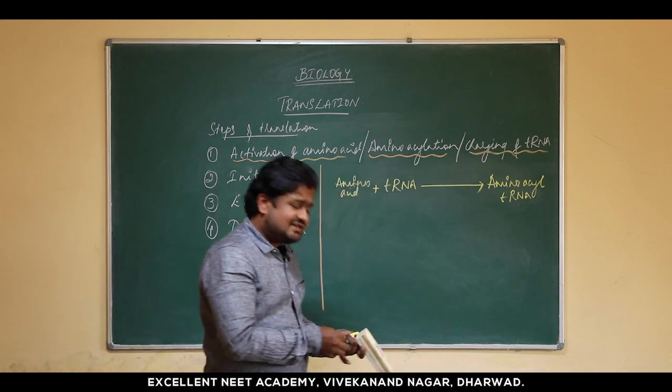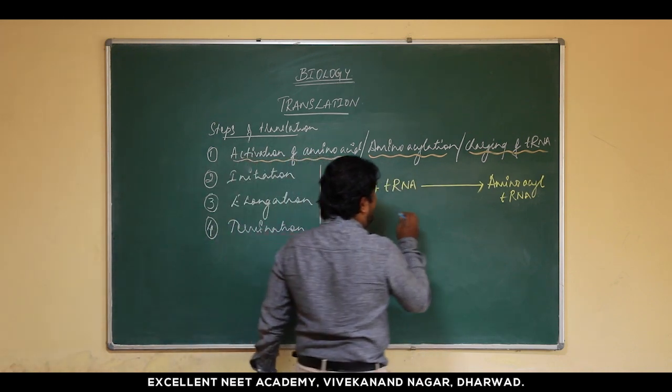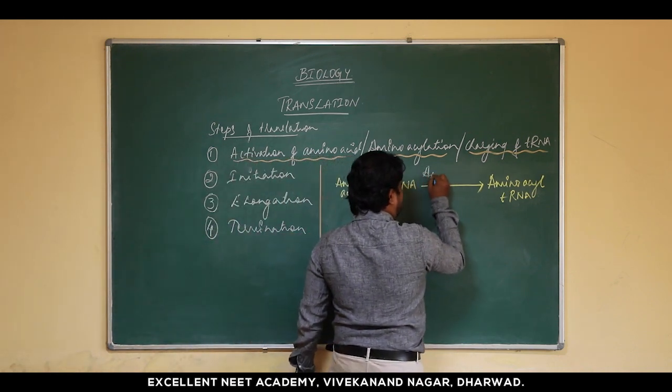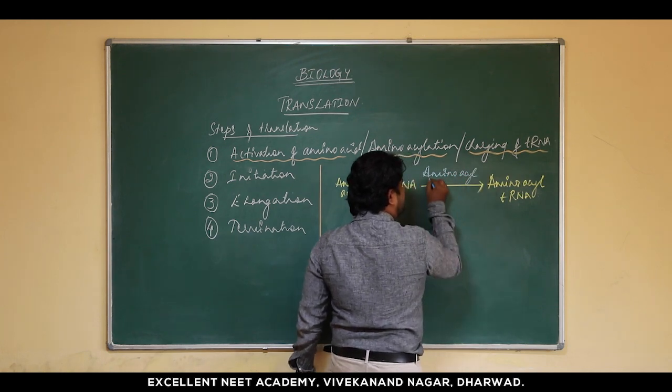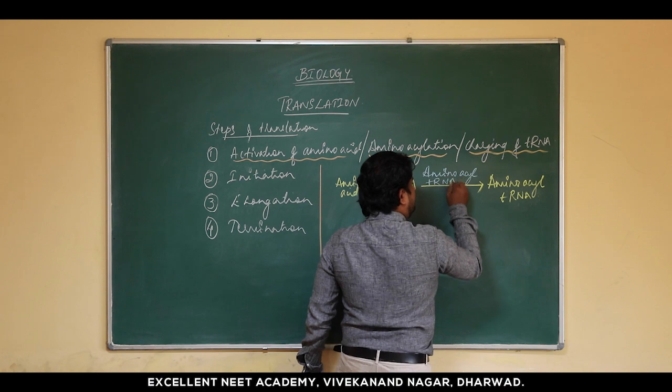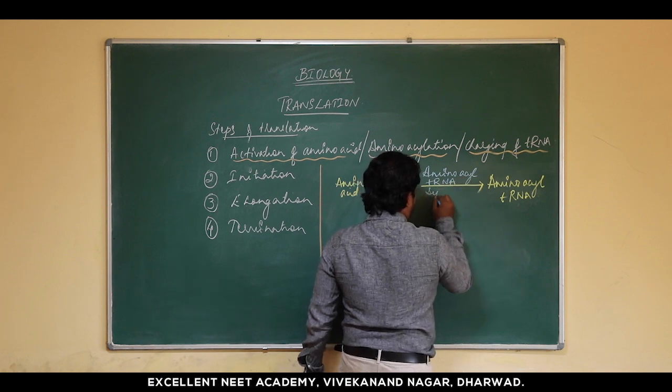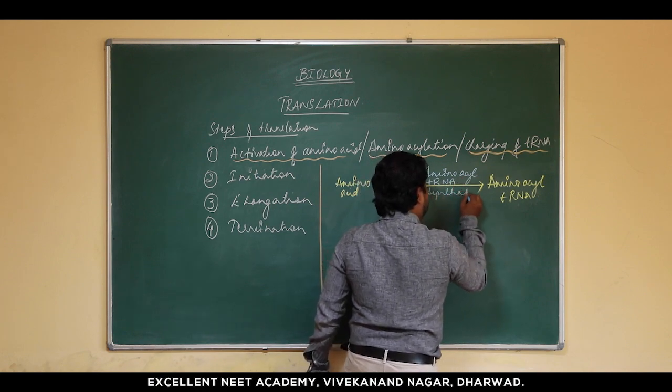This reaction is catalyzed by the enzyme amino acyl tRNA synthase.